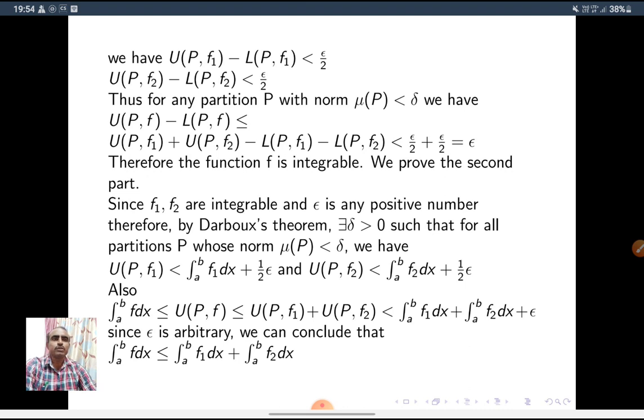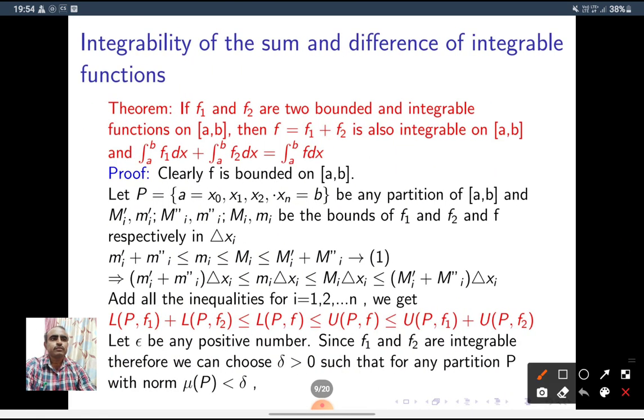Combine these two. Thus for any partition P with the norm of P less than delta, we have UPF minus LPF less than or equal to... From this condition, UPF is less than or equal to UPF1 plus UPF2. LPF1 plus LPF2 is less than or equal to LPF, nothing but LPF is greater than or equal to this one. I multiply this inequality by minus, and we get minus LPF is less than or equal to minus LPF1 minus LPF2.